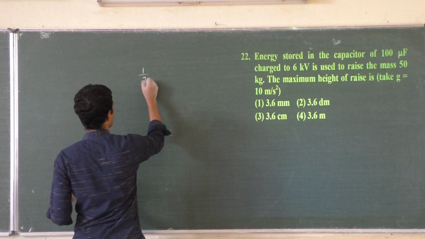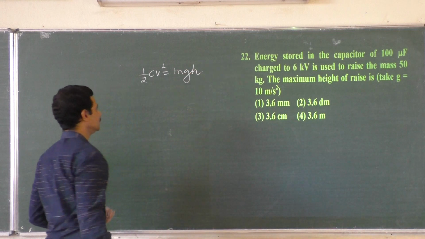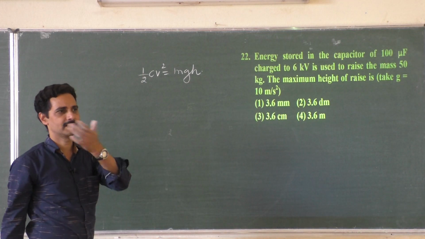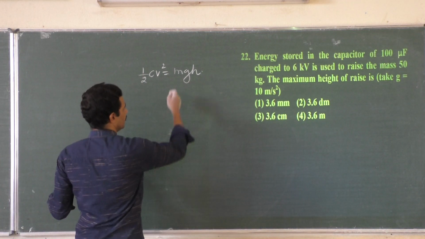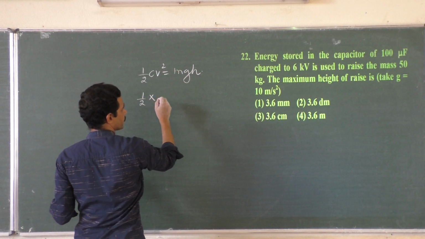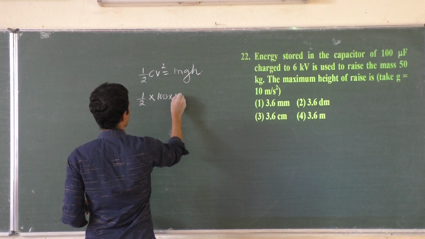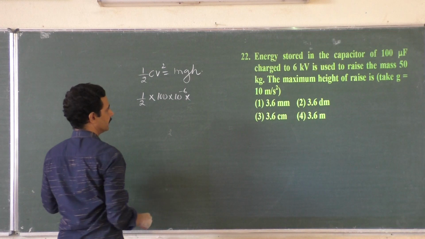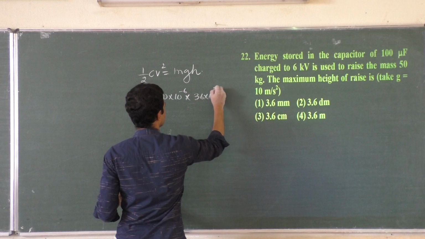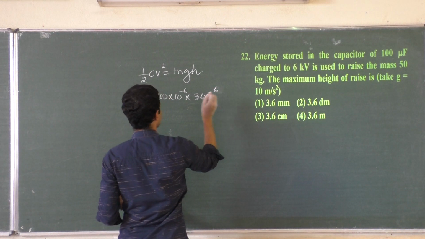So half CV square, what the energy capacitor stores, let us assume that there is no loss, is completely used to raise the object, mgh. After raising the object, the energy of the capacitor is converted into the potential energy of the object. Energy stored, half, capacitance 100 micro, V square, 6 kilovolt, 36 into 10 to the power 3.